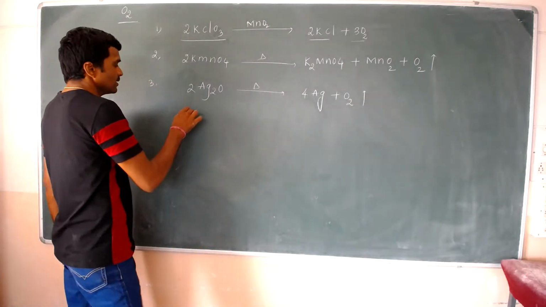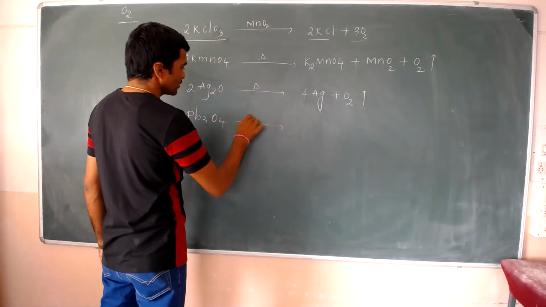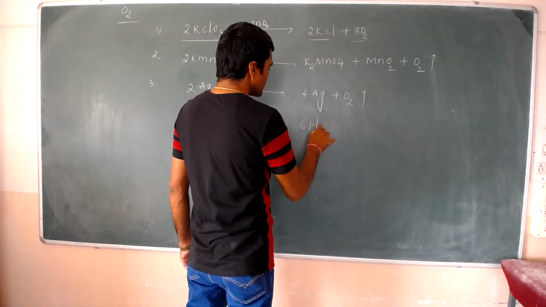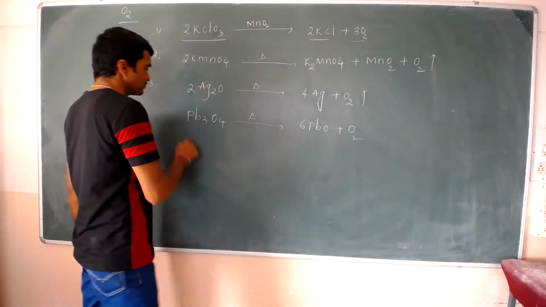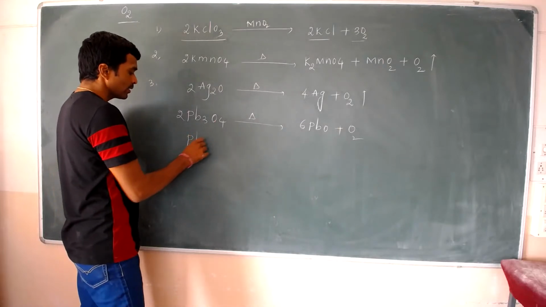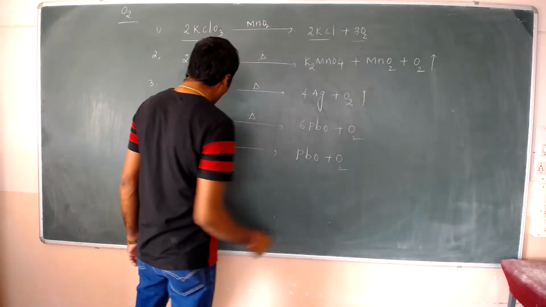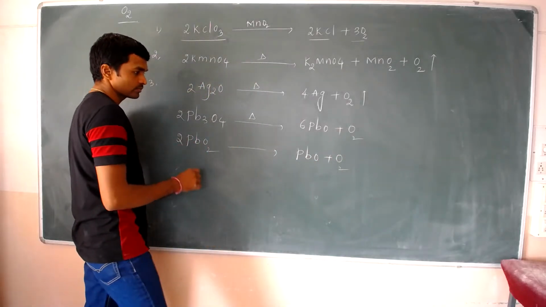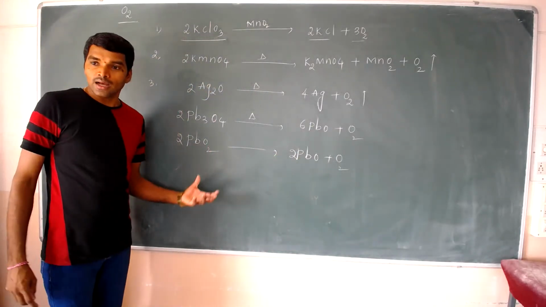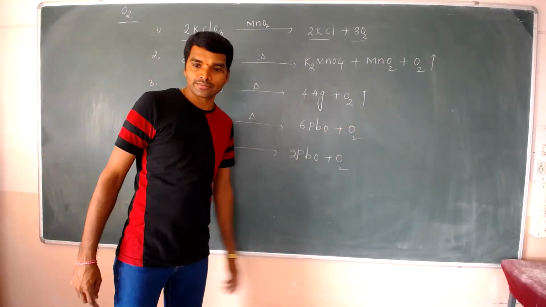Next, Pb3O4 undergoes decomposition, forming 6PbO plus O2. As well as PbO2 also undergoes decomposition, forming O2. Thus, these metal compounds undergo decomposition and form oxygen gas.